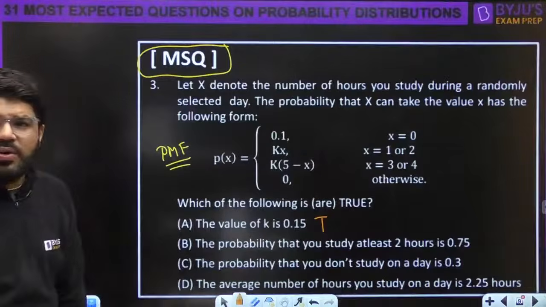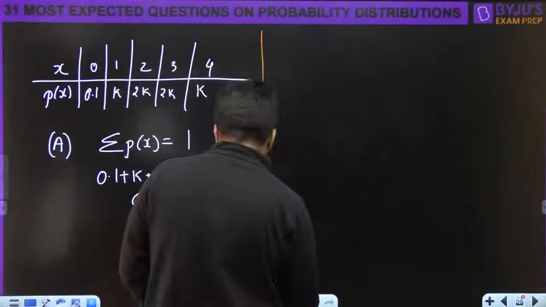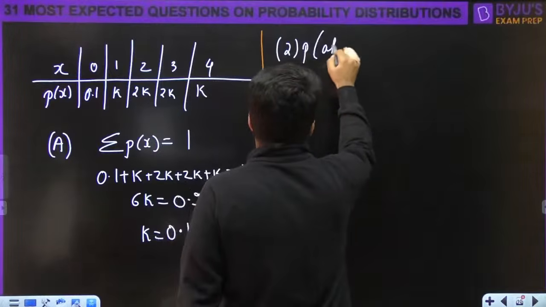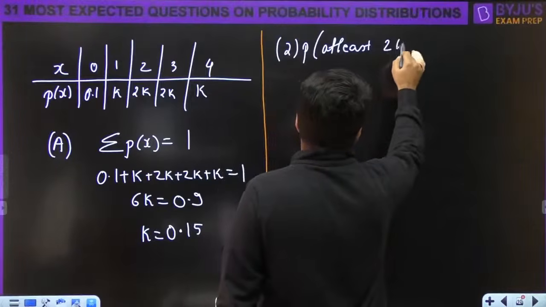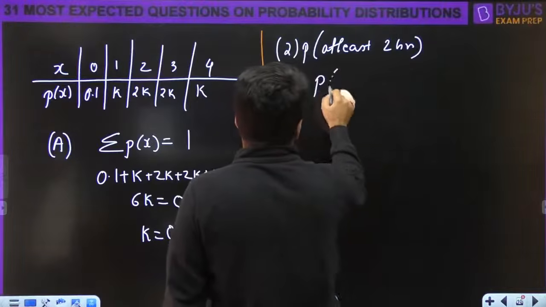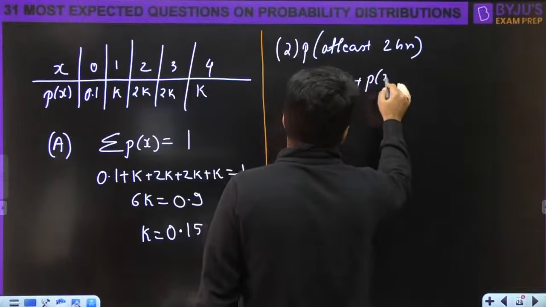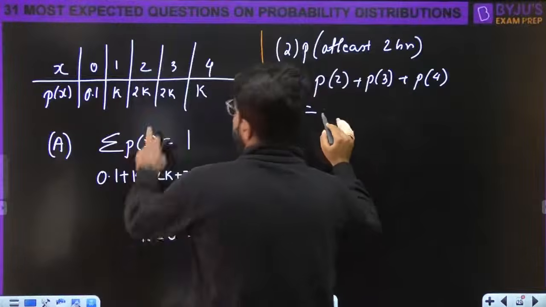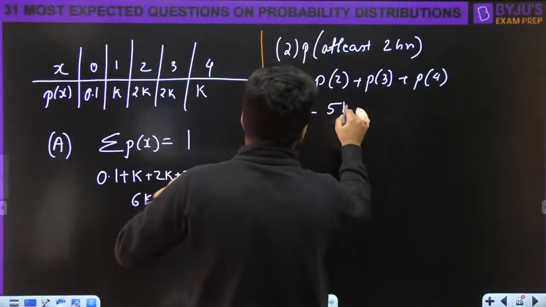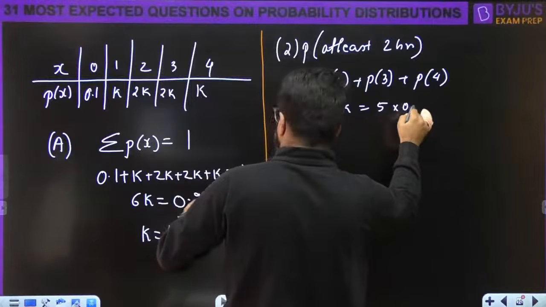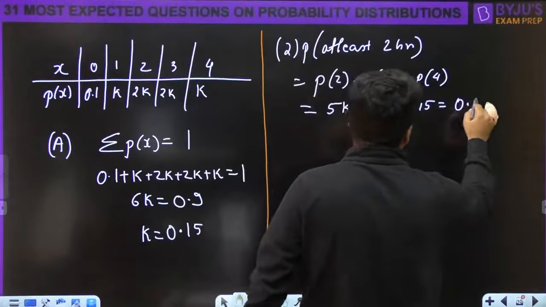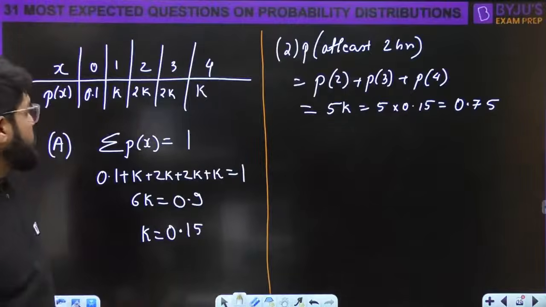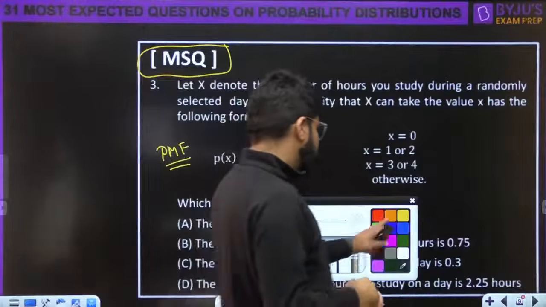Probability that you study at least 2 hours. So the next part is the probability that you study at least 2 hours. That means 2 or more than 2. 2 or 3 or 4. The last is 4. You study maximum 4 hours, right? So this is equal to 2k plus 2k plus k. This is 5k, and the value of k is 0.15, so the answer should be 0.75 for this event. Okay, so this also looks good.